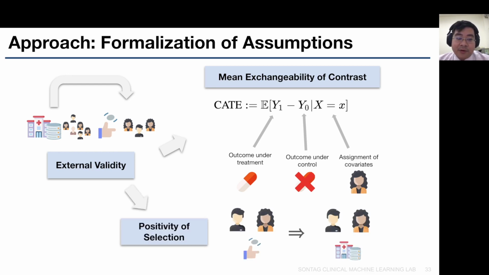The second assumption for external validity of observational study is the positivity of selection. This means that if a type of patient has a non-zero probability of being in the RCT, then it should still have a non-zero probability of being in the observational study. This ensures that we can use the transportability formula to transport the treatment effect estimate from the observational study to the RCT population.